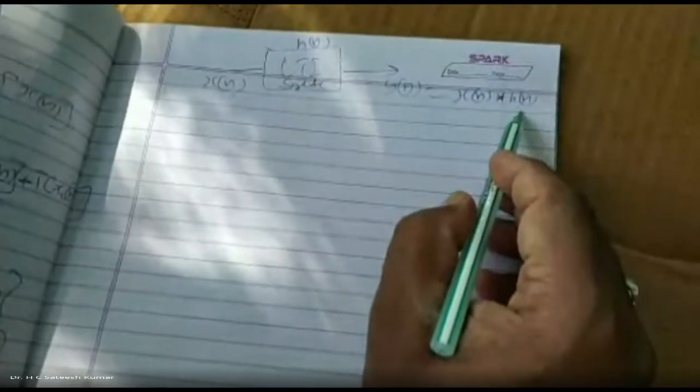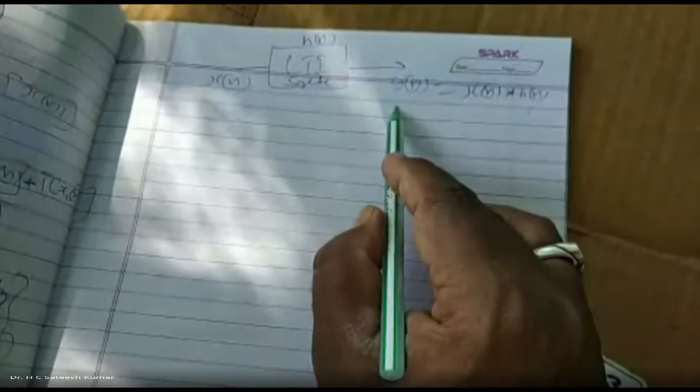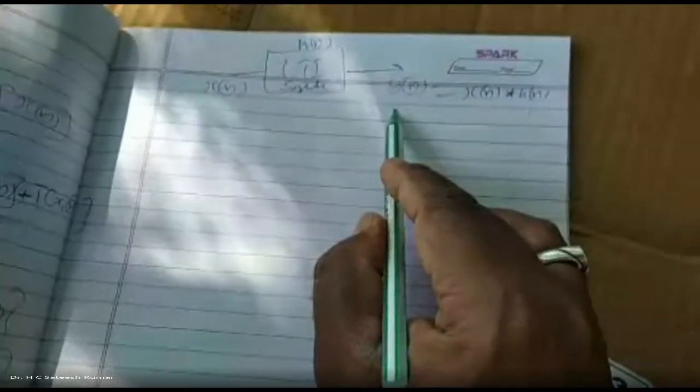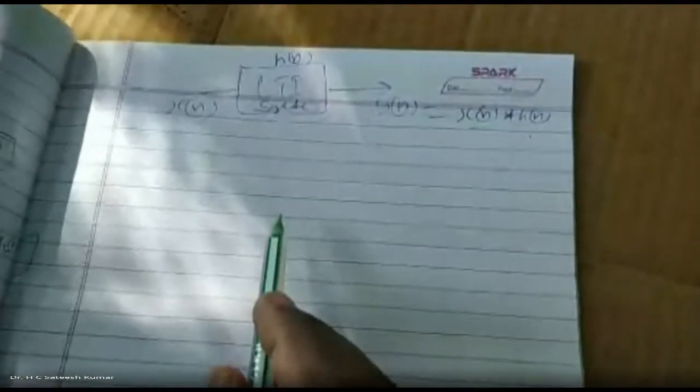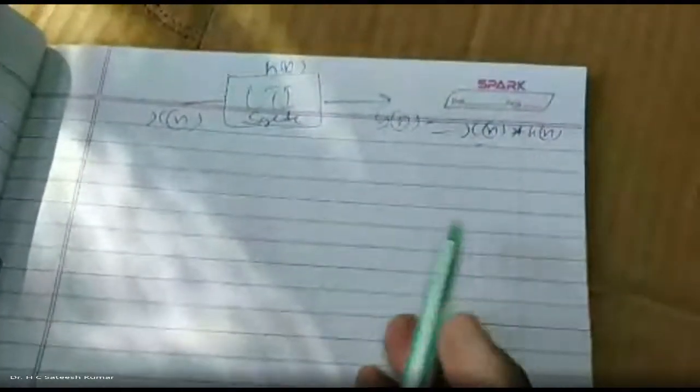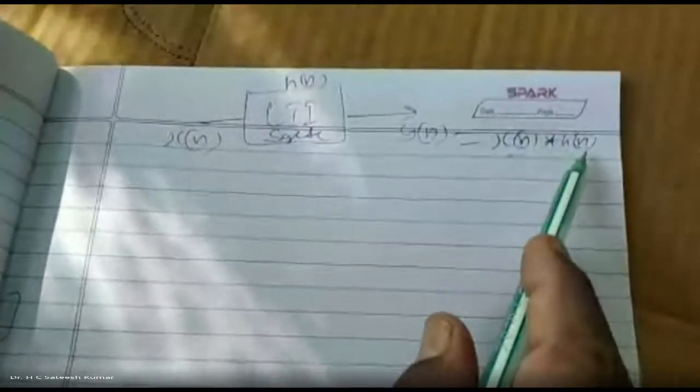That means if you know the impulse response of a system, I can find the output for any arbitrary input. x of n can be anything, and for all of them we can find the output by convolving x of n with h of n. Therefore, what is the advantage, what is the application of convolution?